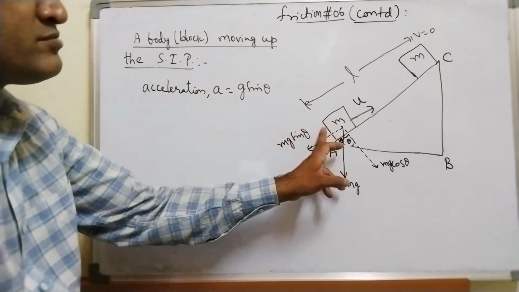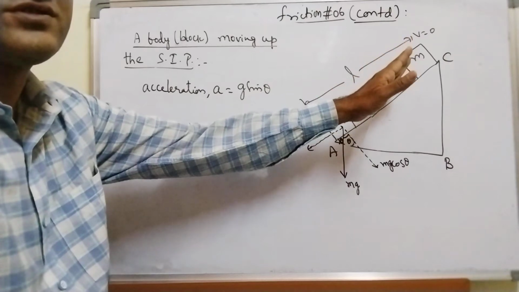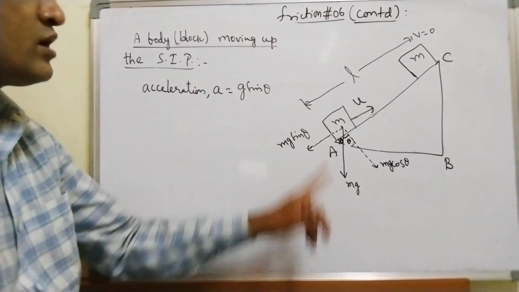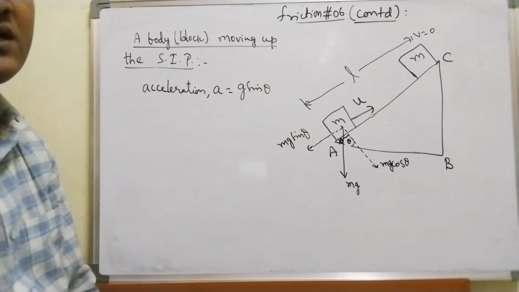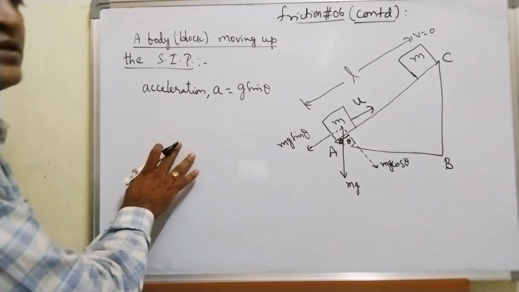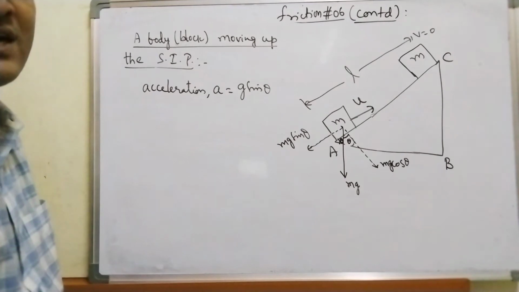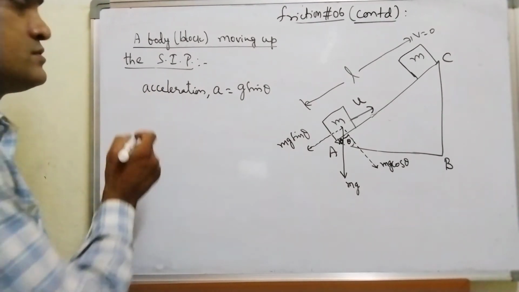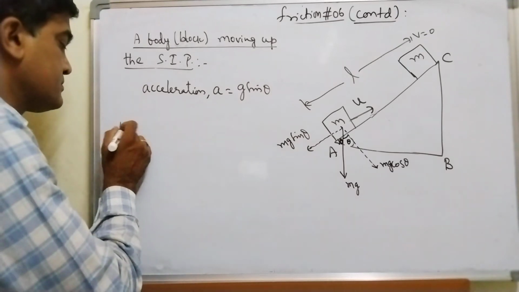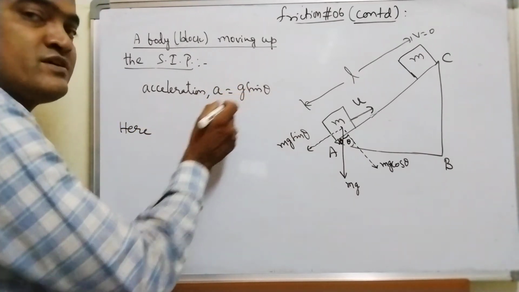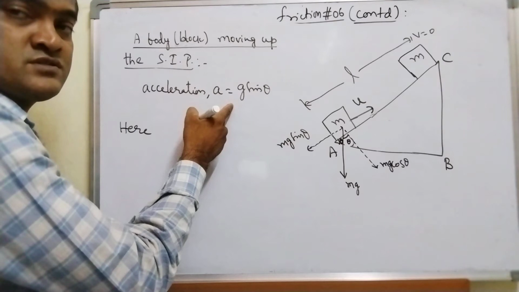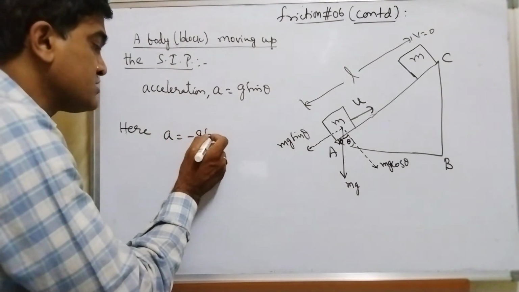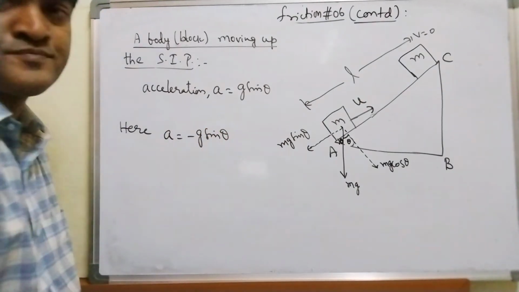But now this time this block is moving upwards, against the force mg sin theta, component of weight. So body will start retarding. So I can say that acceleration should be negative. Now here acceleration is equal to minus g sin theta.